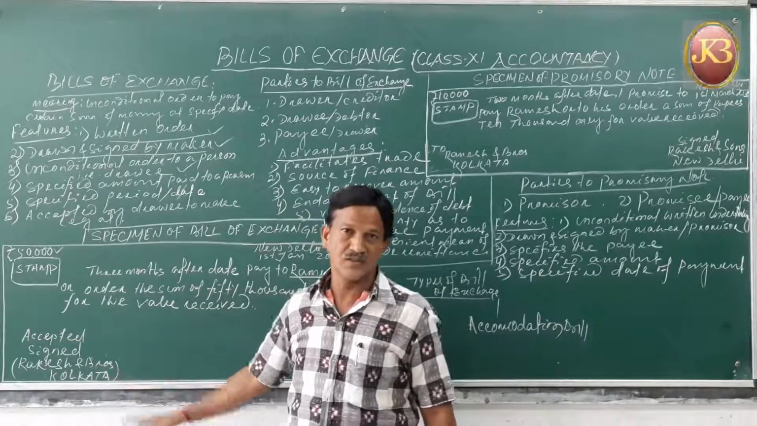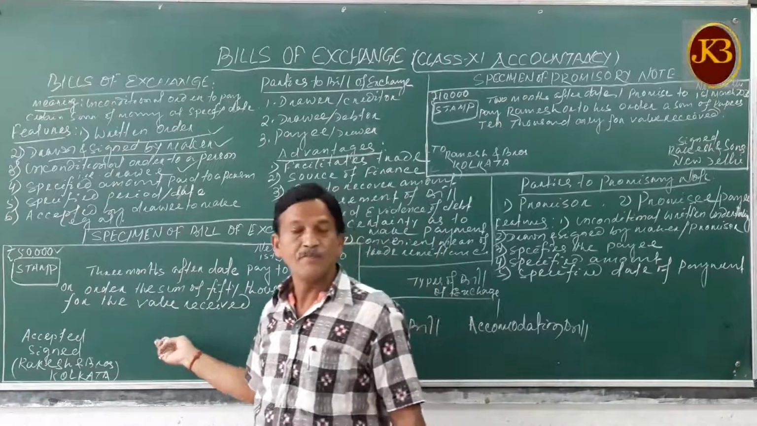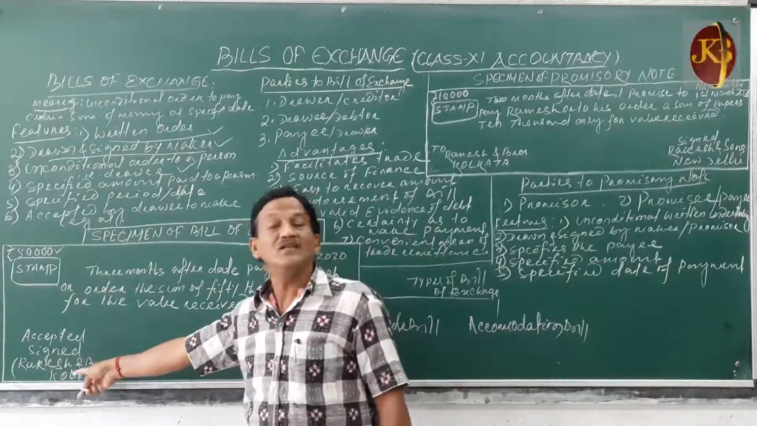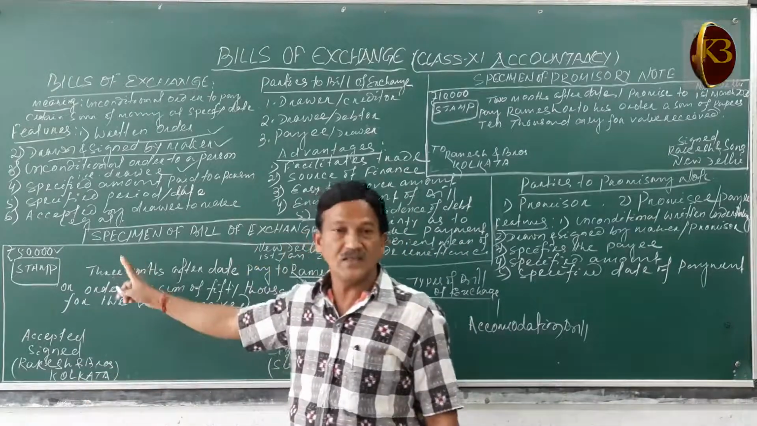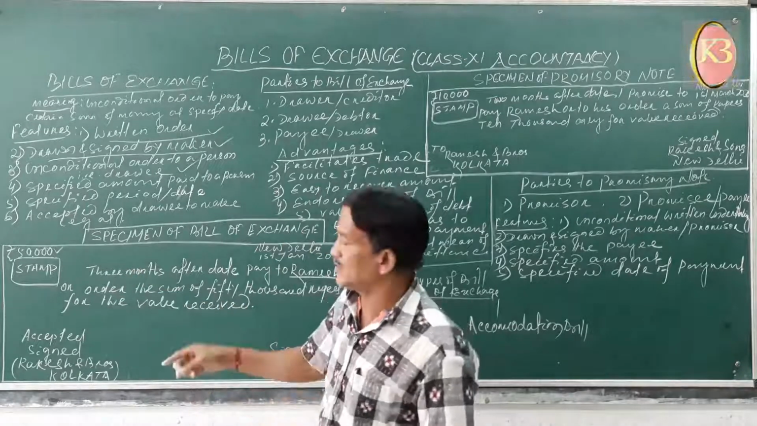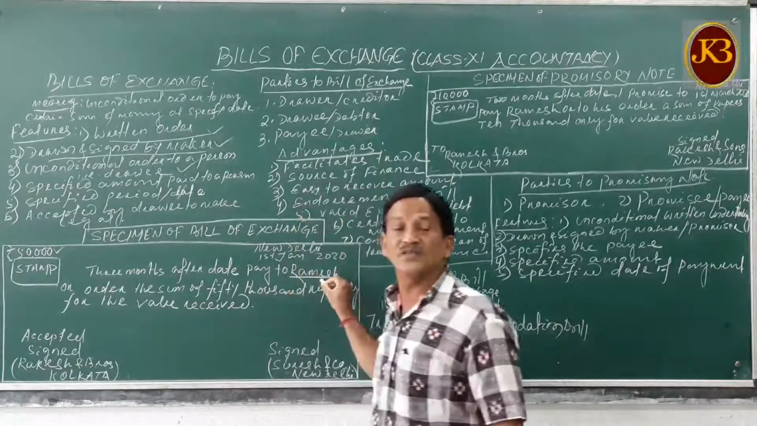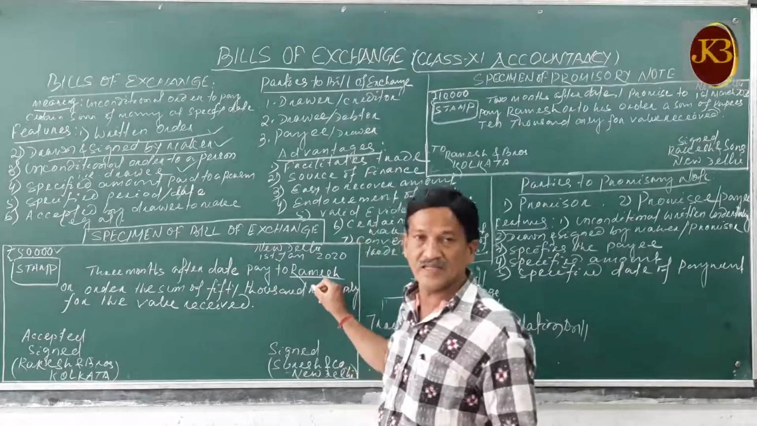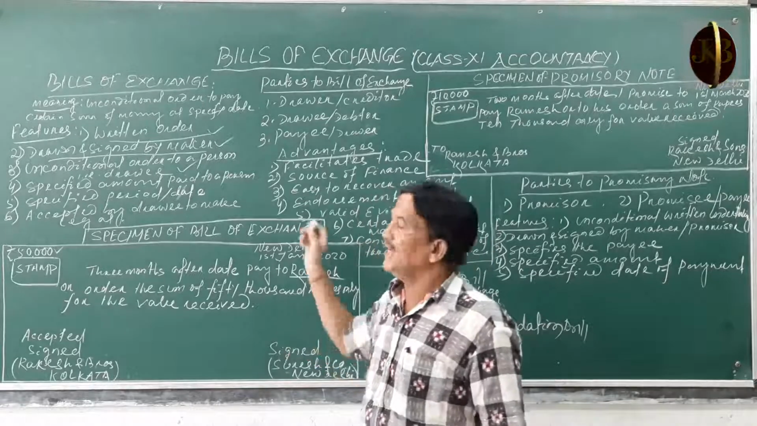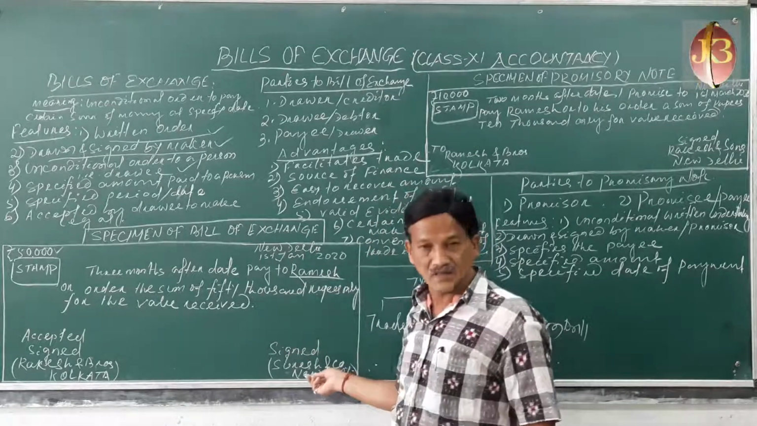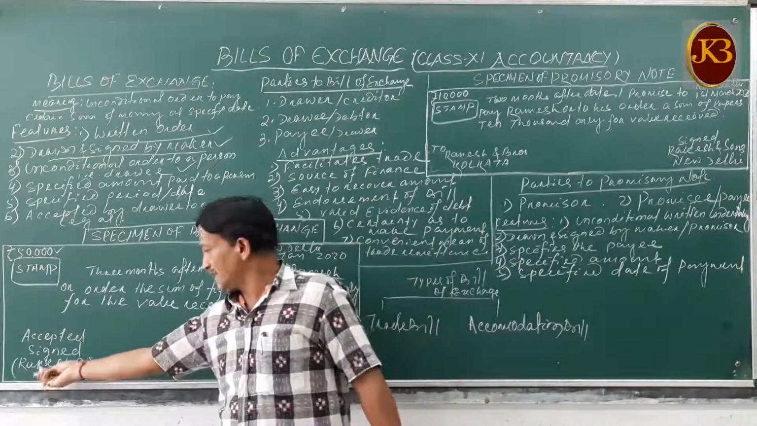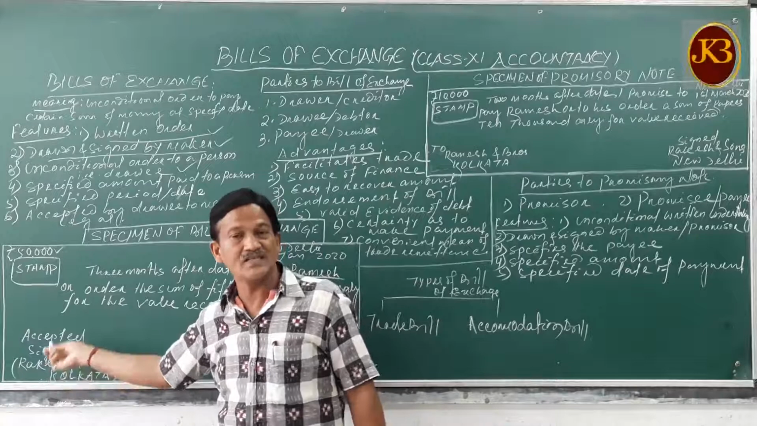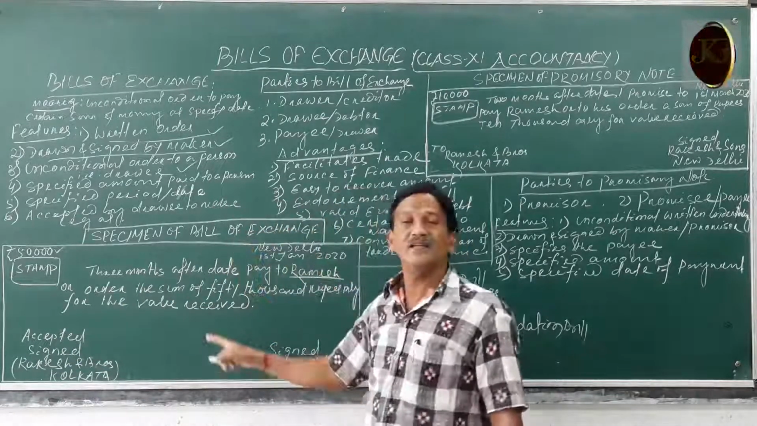Suppose Rakesh and brothers. I have taken as an example here that Suresh sold goods on credit to Rakesh and brothers for 50,000, and he gives the order to make payment to the third party, Ramesh. The creditor is Suresh and Company. The debtor is Rakesh and brothers. So Rakesh and brothers will accept it, sign it, then it will be a valid document.